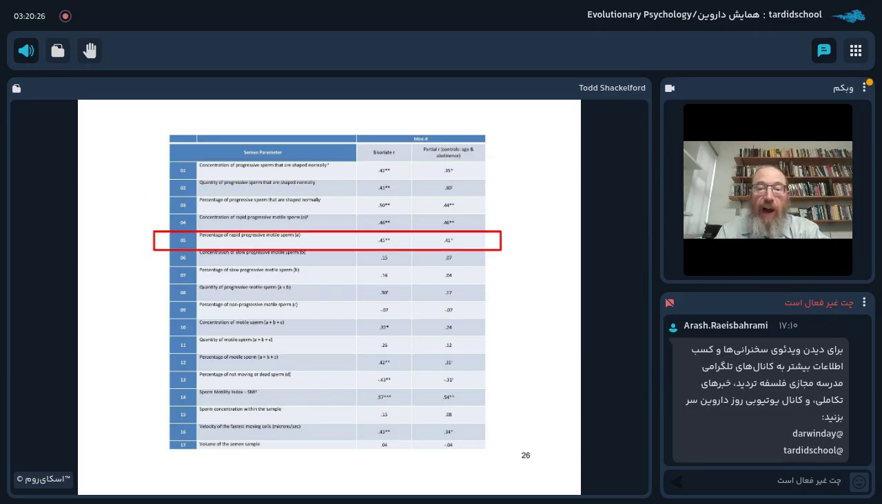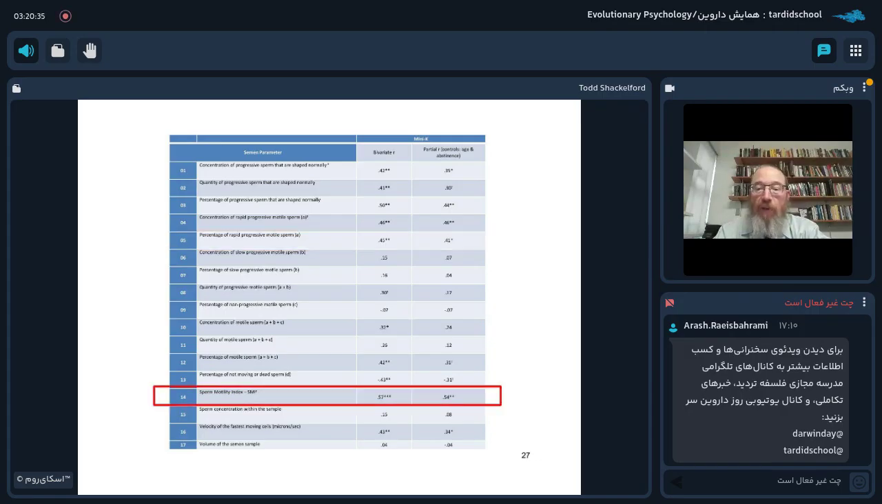Okay, I'll next highlight the percentage of rapid progressive motile sperm. The bivariate correlation is 0.45. The partial correlation is 0.41. And finally, I will note the sperm motility index, and I'll say more about this in just a moment. You can see the bivariate correlation with scores on the mini-K is 0.57, and the partial correlation, controlling for age and abstinence duration, is 0.54.